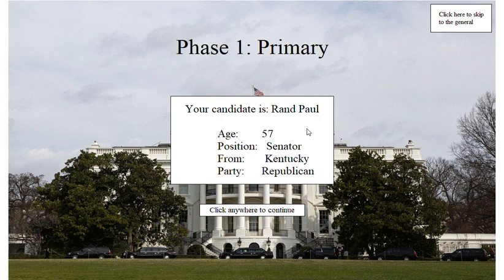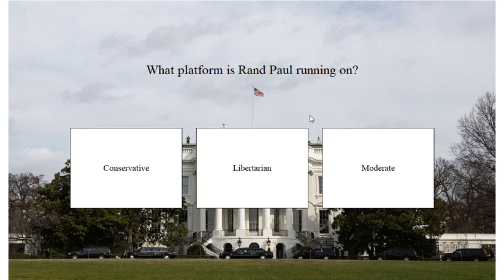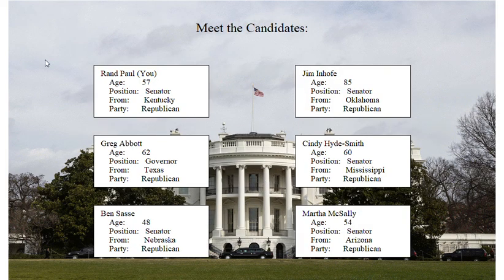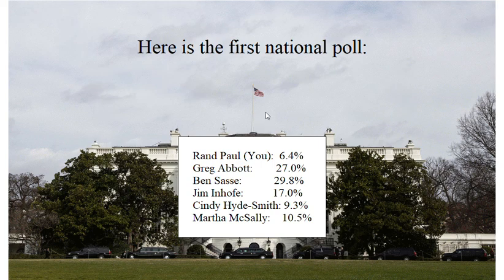Stats about Rand Paul. He's an actual person. This is his actual info. If I'd like, I could skip to the general. We're going to actually demo the primary. I get to pick his platform. He is more libertarian. That doesn't really matter though, but I will select libertarian. These are the opponents. And now first poll.